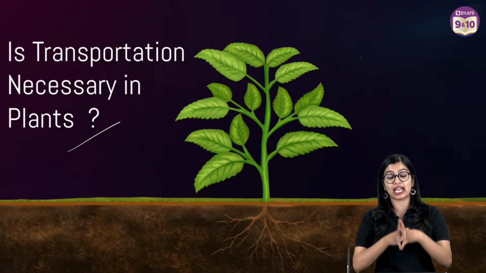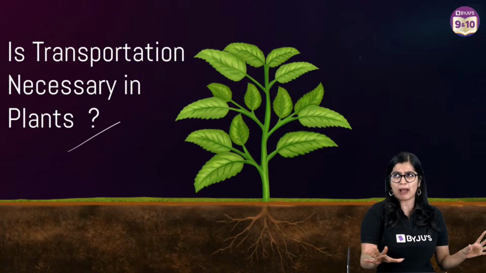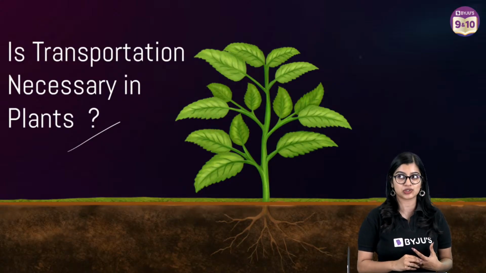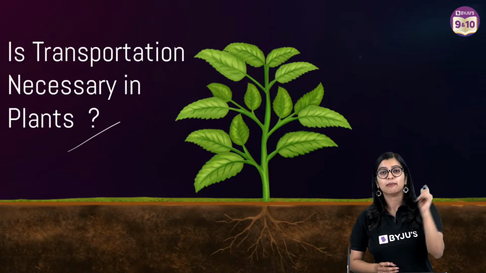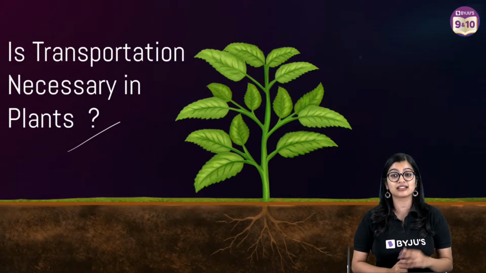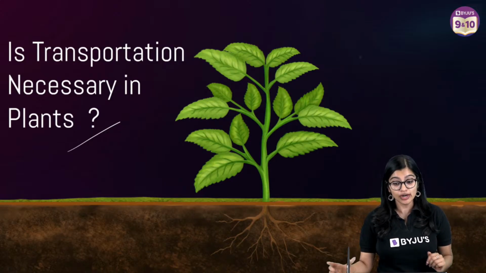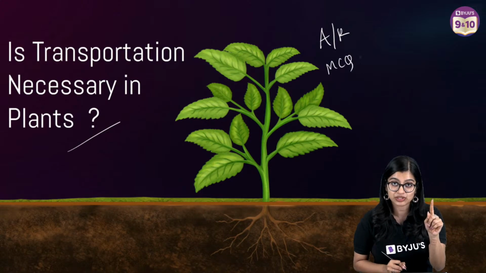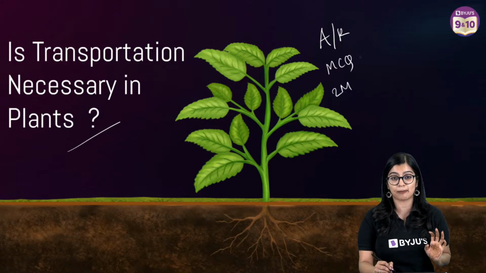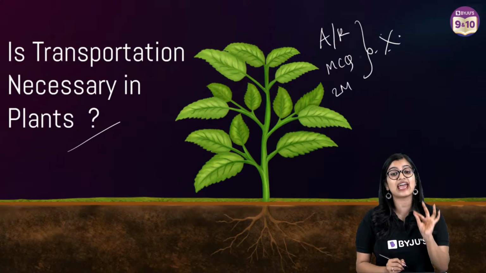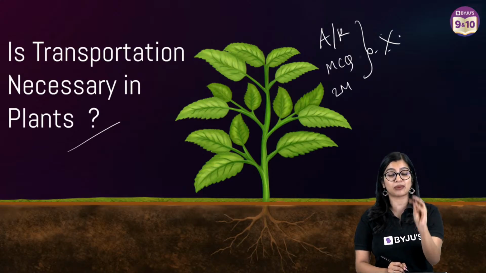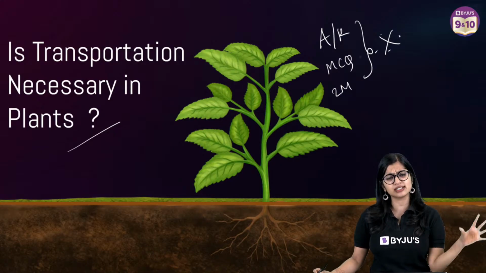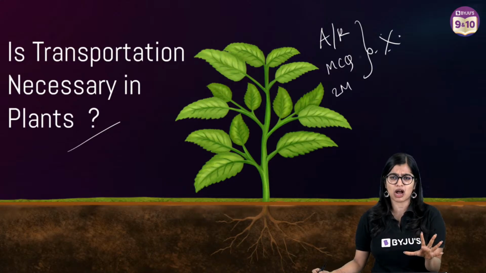Now, this particular topic, surprisingly, as much as you might think the circulatory system looks very interesting and has a lot of interesting components, so CBSE will ask a lot of questions. But to your surprise, transportation in plants is also very important. They ask you a good number of questions, especially assertion reason questions. You get MCQ based questions and 2-mark questions from this topic. Short questions will come from this topic. So you need to understand a few basic pointers that I am going to stress upon, and you just need to mark them in your textbook.